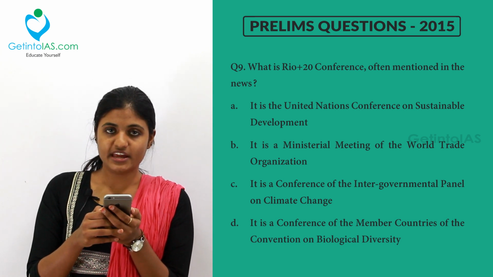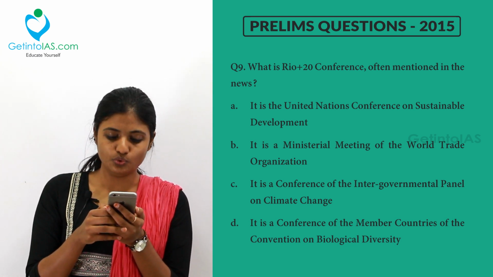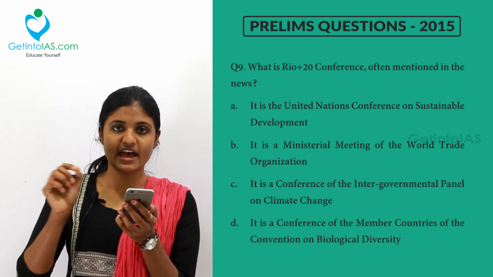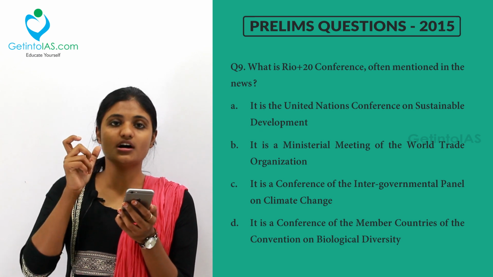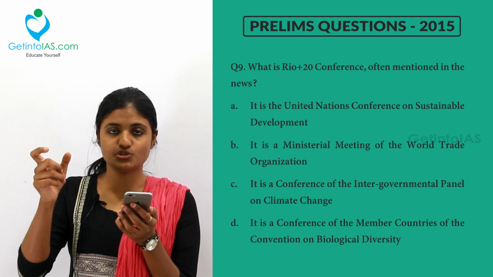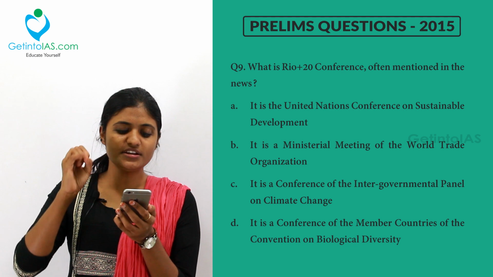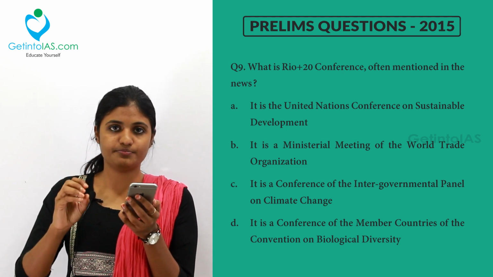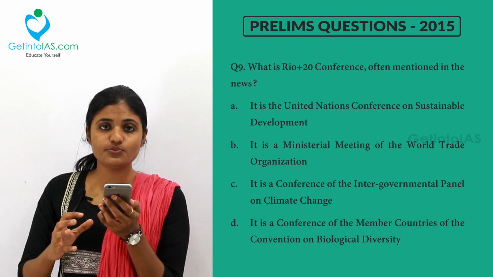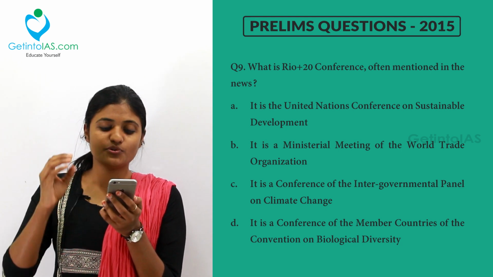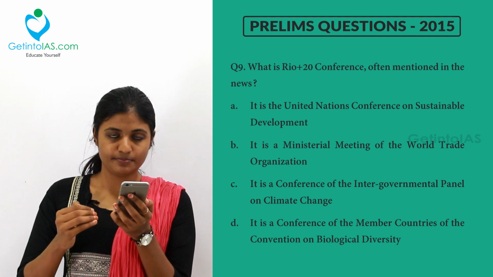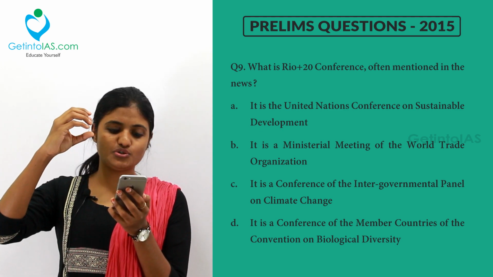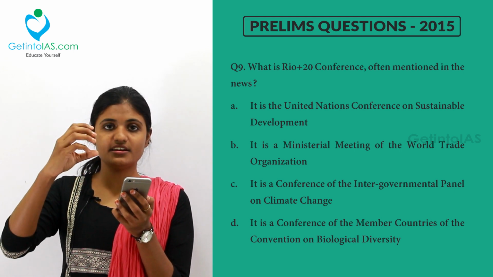So the Earth Summit, which happened in 1992 in Rio, is also known as the United Nations Conference on Environment and Development, UNCED. It was followed up by the World Summit on Sustainable Development, that is Rio plus 10 years, since 2002 is 10 years ahead of 1992.